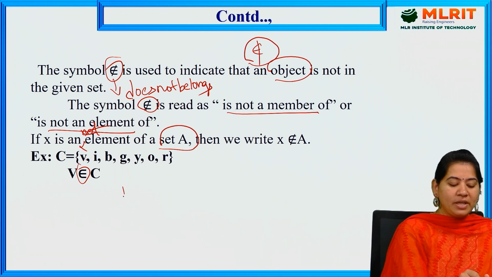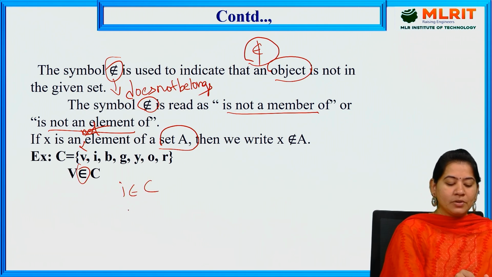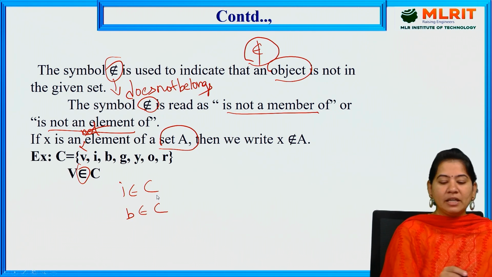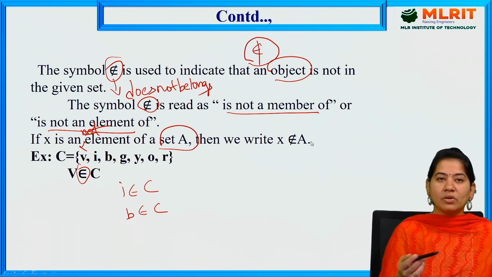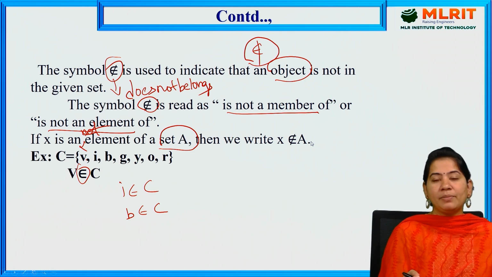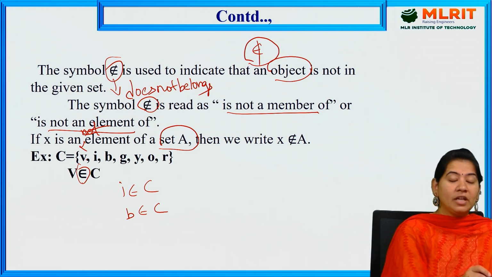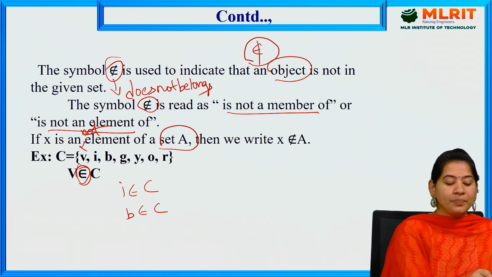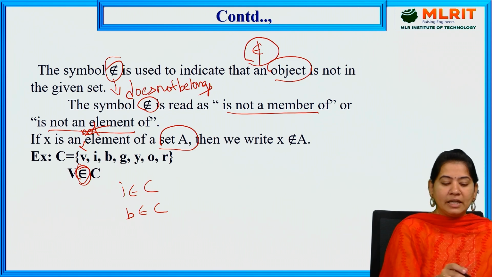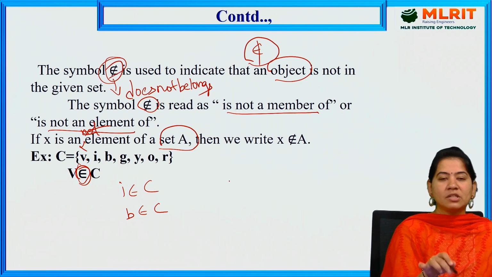I belongs to C, B belongs to C. Instead of writing is a member of, is not a member of, is an element of, you can simply write epsilon, which is belongs to, and does not belong to means this epsilon struck through in the middle.